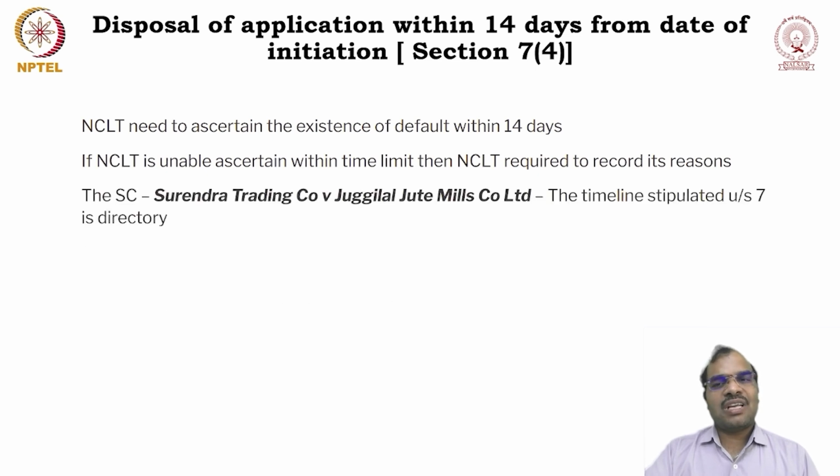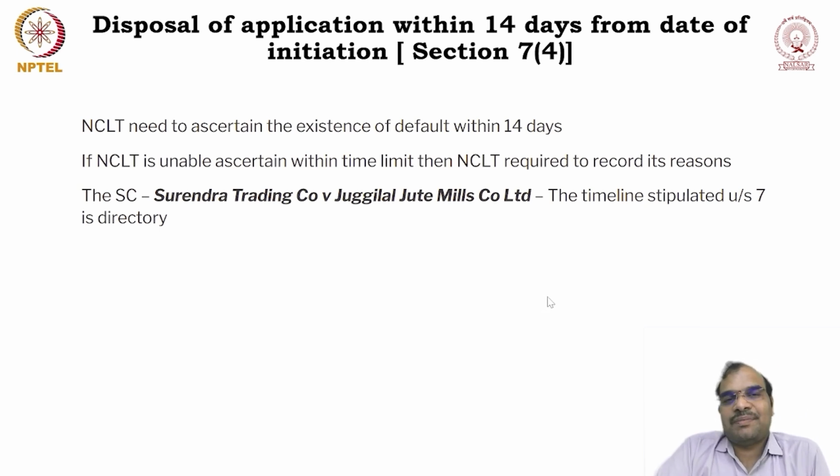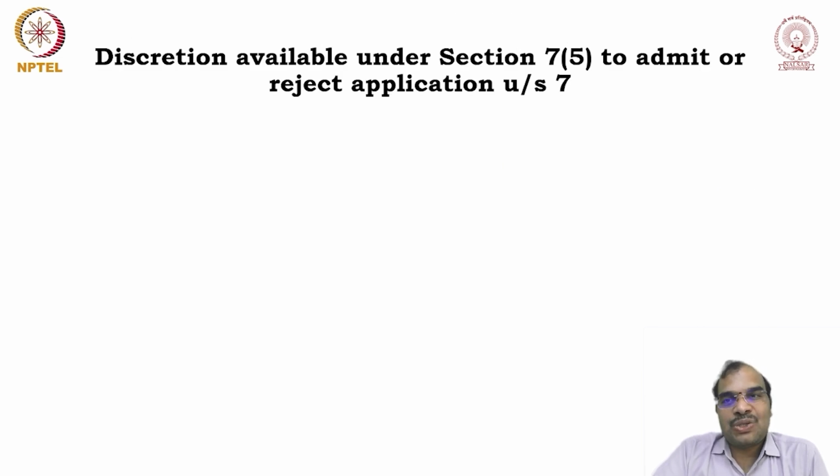Now, in the case of Surendra Trading Company versus Juglilal Jute Mills Company Limited, the Supreme Court held that though the section uses the word shall, it is directory in nature. That means it is only may. You cannot interpret it as shall. You have to interpret the section as may. So whether discretion is available or not? Yes, it is already proved that discretion is available.